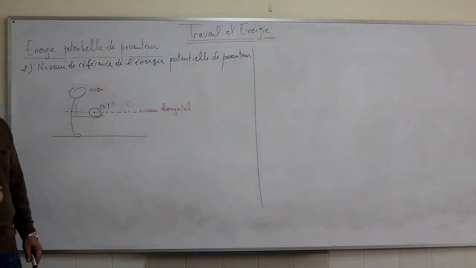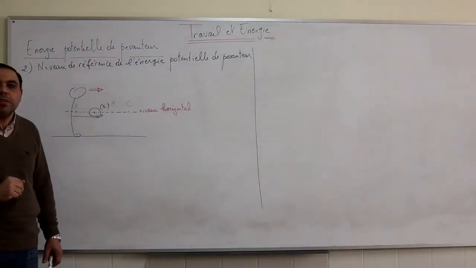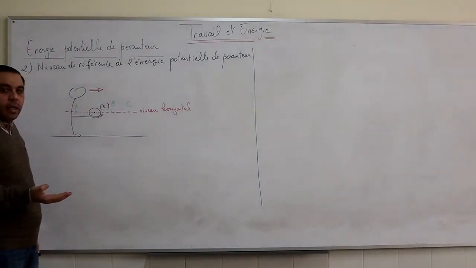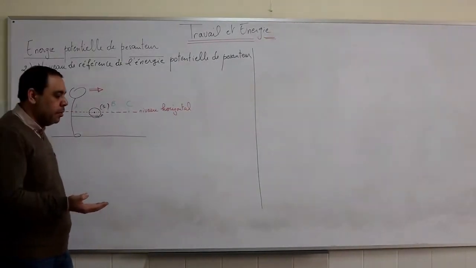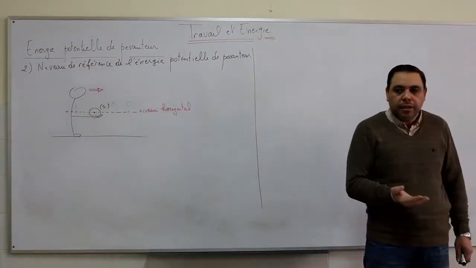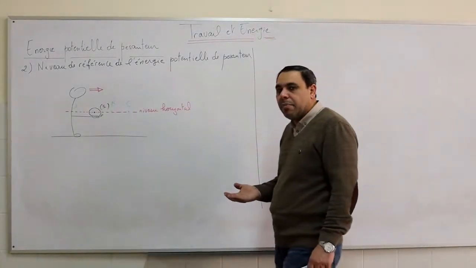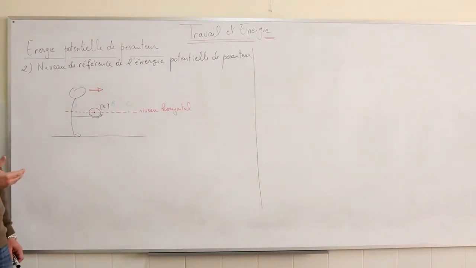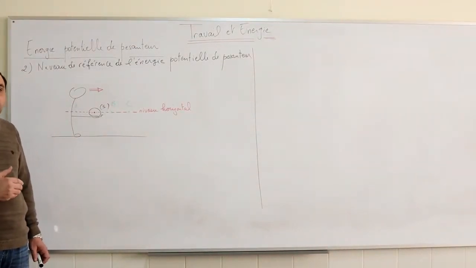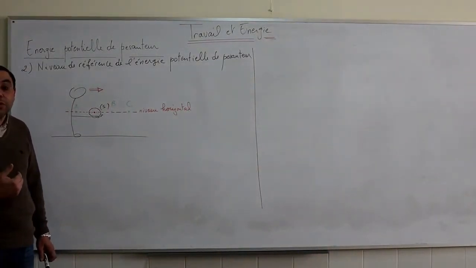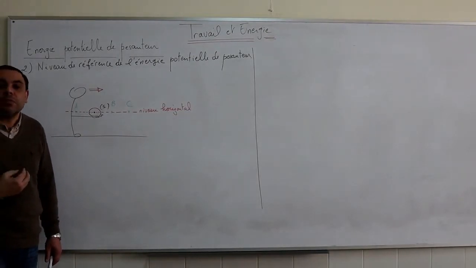Now we're going to define the reference level of the gravitational potential energy. The person in the example carries a solid S. He carries it like this, and he is moving S like this. The solid S remains on the same horizontal level throughout its motion, while passing through points A, B, and C. The solid is neither rising up nor falling down. Then S won't lose or gain gravitational potential energy. Thus, the variation in the gravitational potential energy is zero.